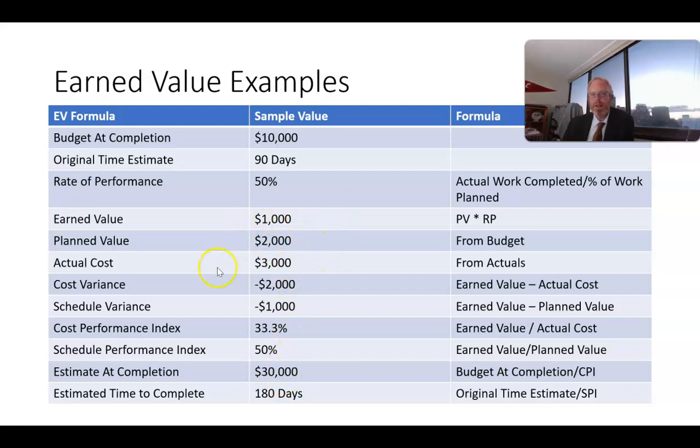So we can see by looking at these metrics in the middle of our project, we can project out how the project will look at the end, how the budget's going to look at the end. For estimated time to complete, we take our original estimate of 90 days, divide that by the schedule performance index of 50% or 0.5, and that gives us an estimated time to complete of 180 days.